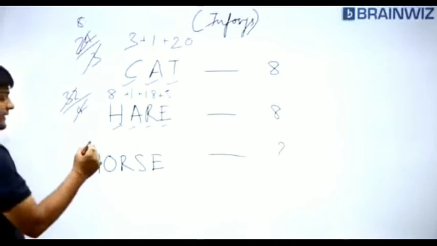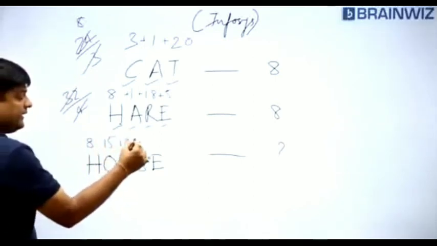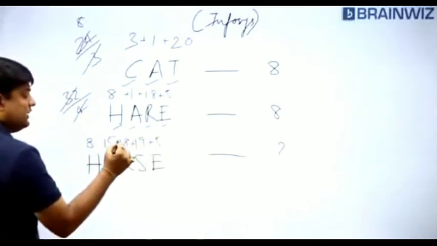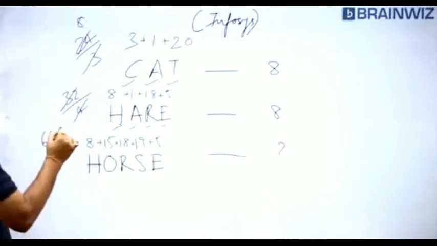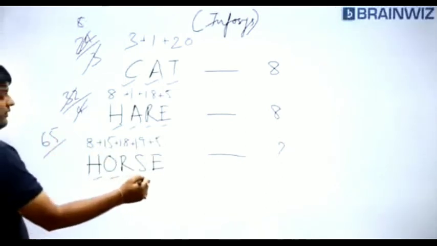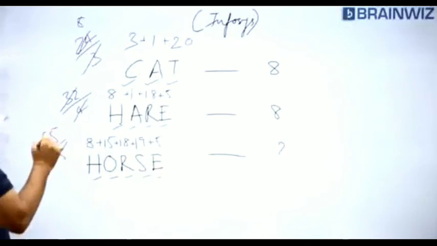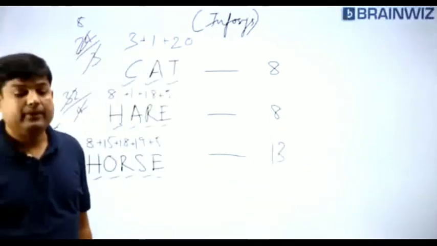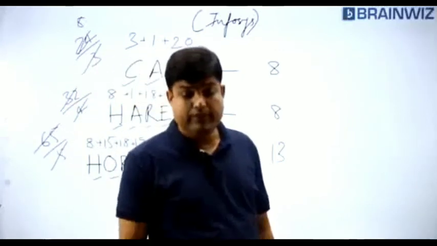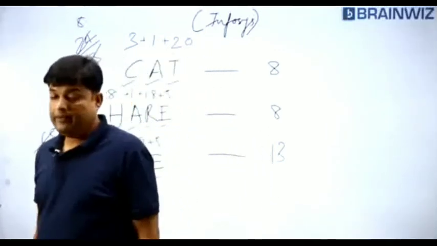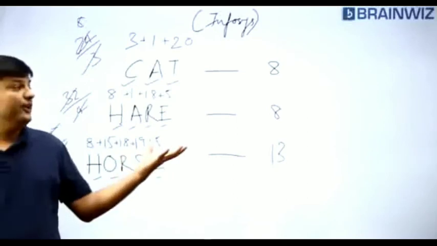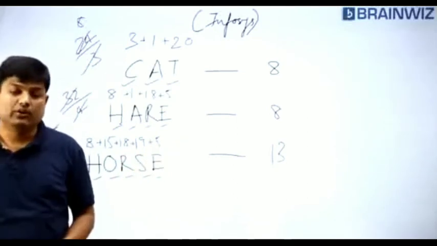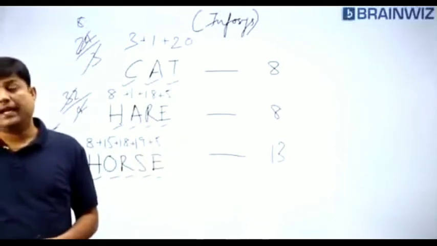What is this word? H is 8, 15, 18, 19, 5. When you add all these things, the sum is what? 65. 65 has to be divided by 1, 2, 3, 4, 5. When you divide by 5, it has to be what? 13. Are you understanding, everybody? So this kind of questions you will be getting in coding decoding, where you are supposed to go hand in hand with ranking also. Yes, you should know the ranks better.